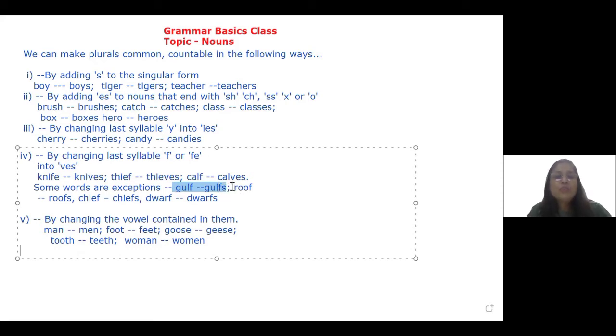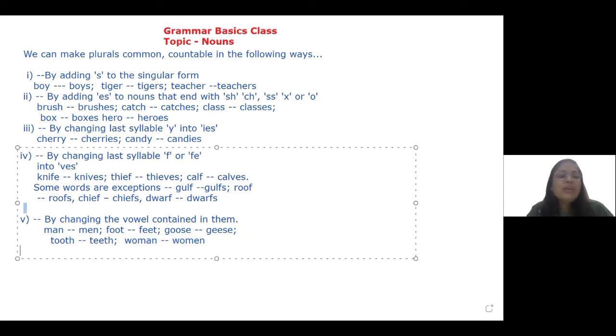Gulfs, roofs, chiefs, dwarfs, and so on. There are some nouns that undergo a change according to their internal vowel sound. Man, men, foot, feet, goose, geese, tooth, teeth, woman, women, and so on.